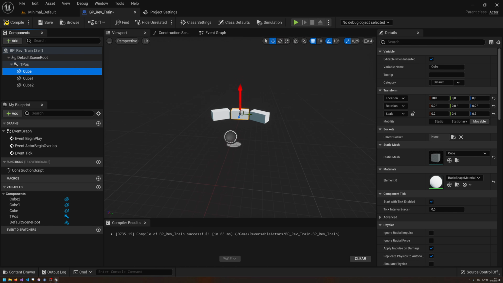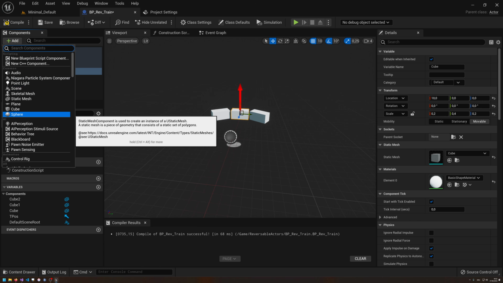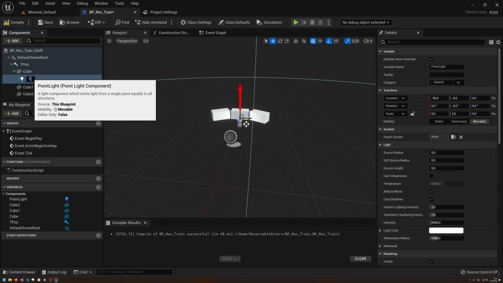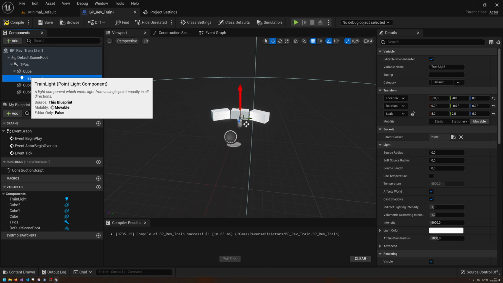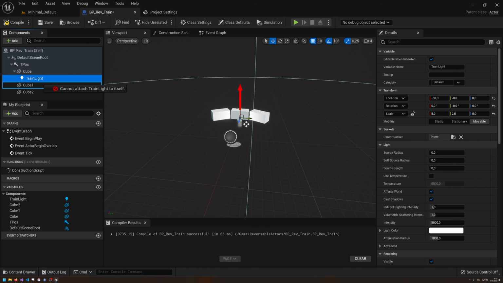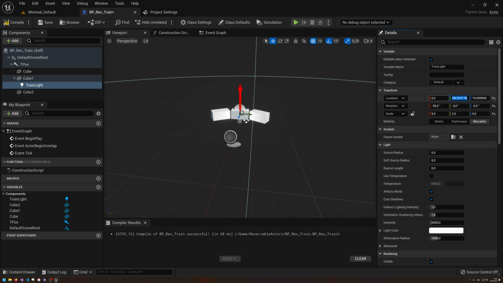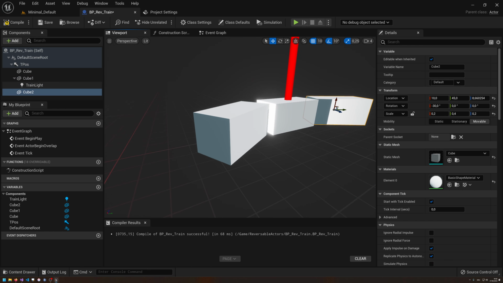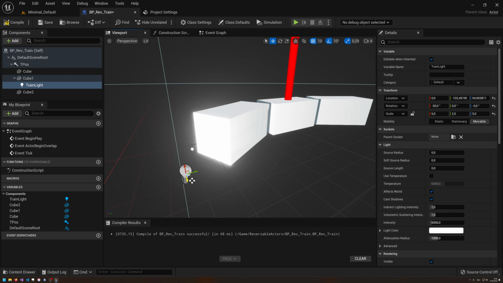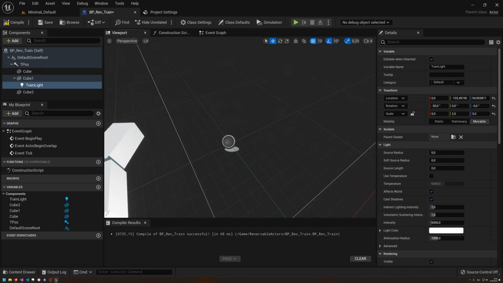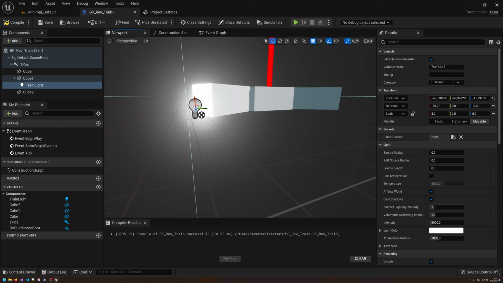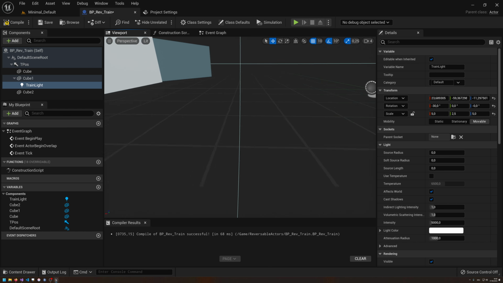And now I also want to add, let's see, what do we have? Probably a sphere, okay, no, we're going to do a point light, because a point light is nice. Let's call this train light, because the train is going to have a light. And what is the cube of interest? Cube 1 is the first one. So let's add this to Cube 1. And let's now give this a location of 0. And now maybe move this to the top of the train, to the front, I mean, sorry. And let's see. I think this is good.